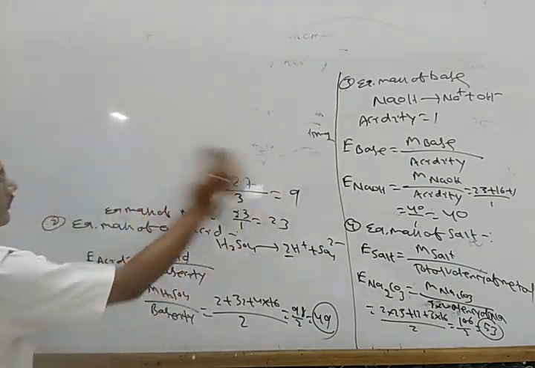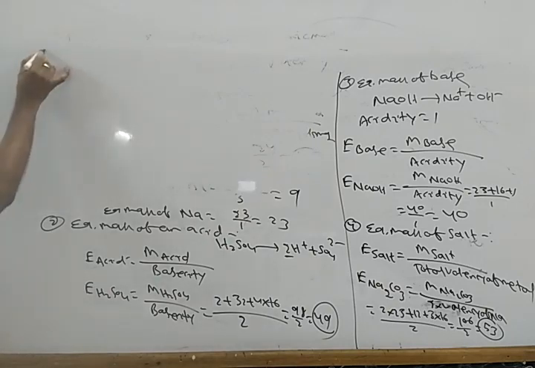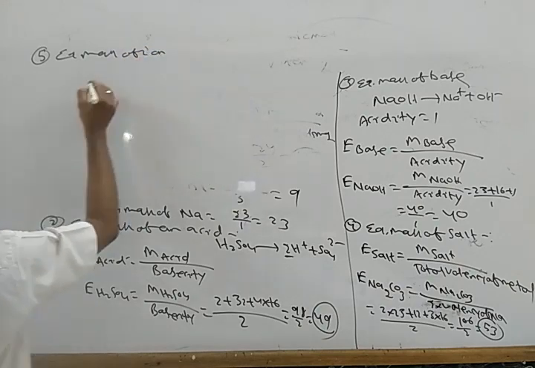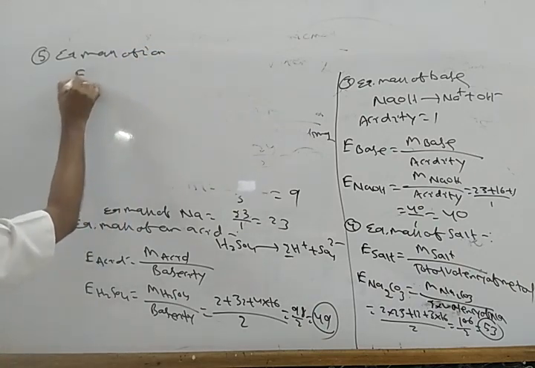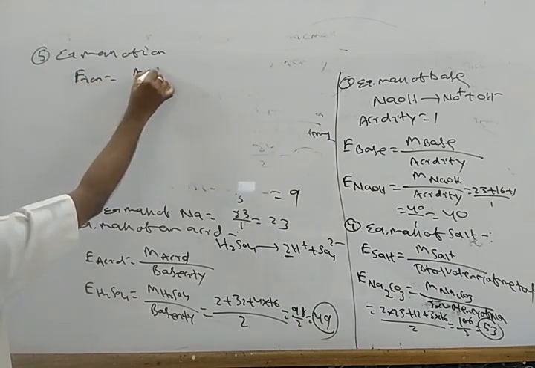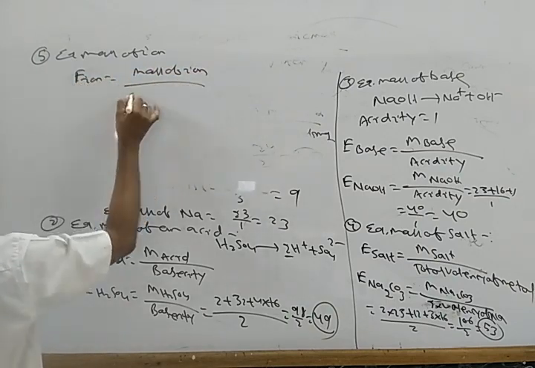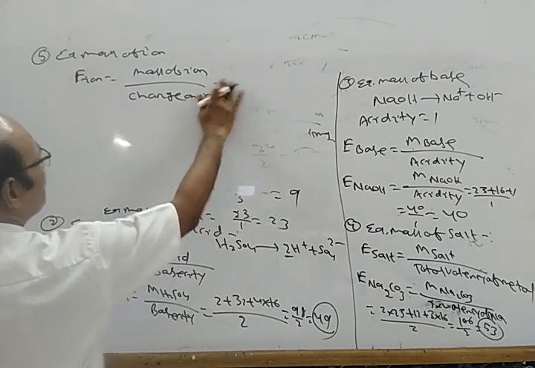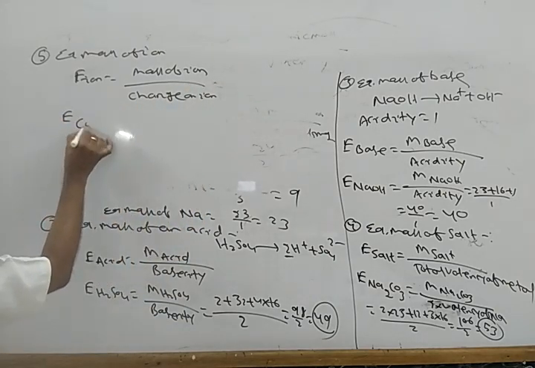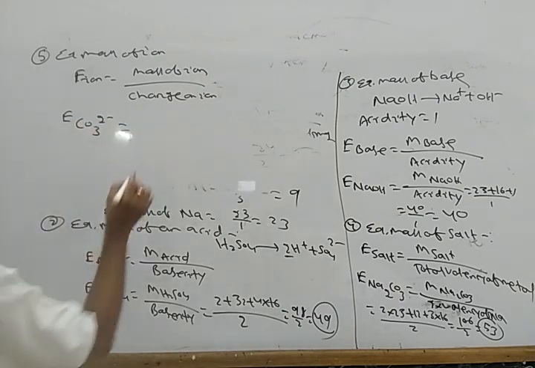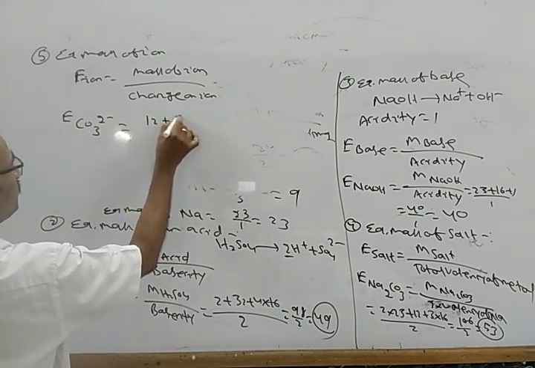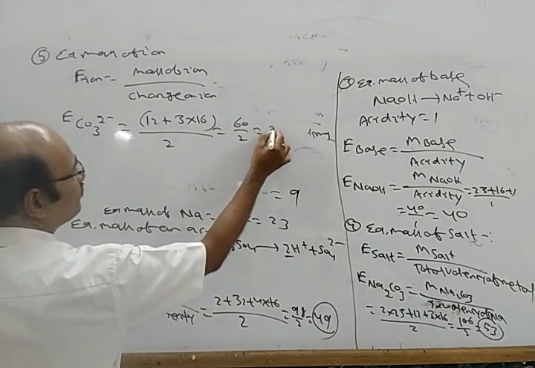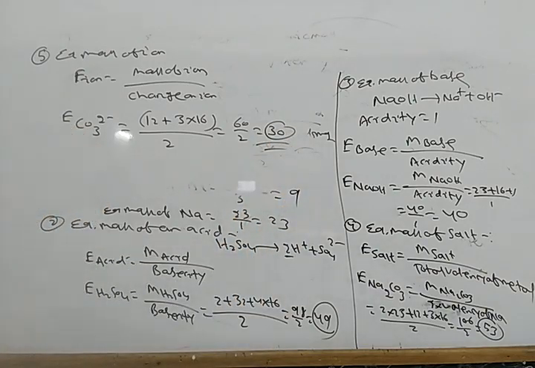For example, the equivalent mass of CO3 2 minus equals 12 plus 3 into 16 by 2, which is 60 by 2, equal to 30. So 30 is the equivalent mass of this ion.